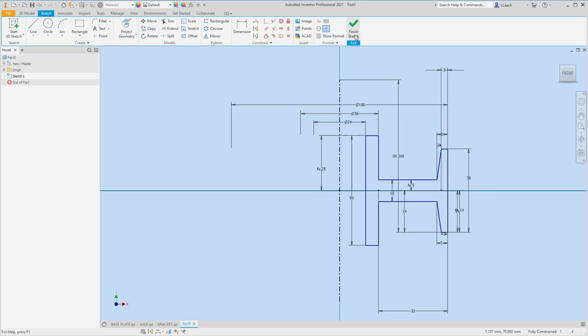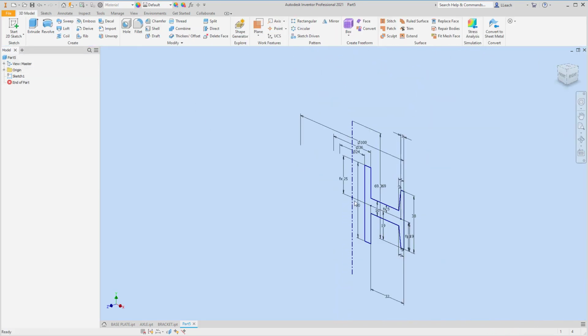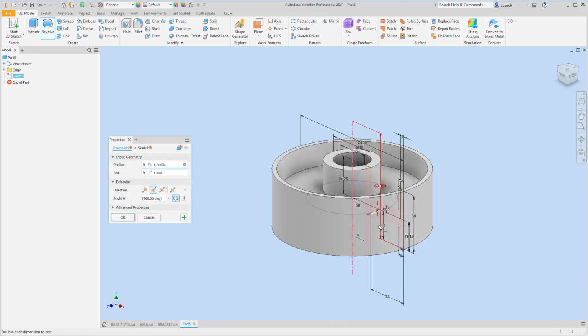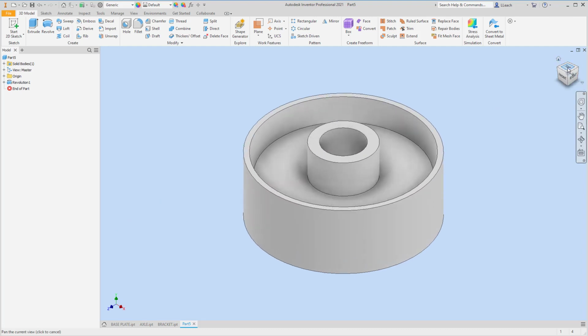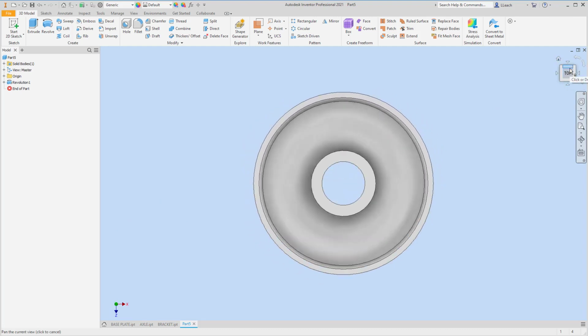I'm going to finish my sketch. I want to revolve this baby. And since I only have one sketch, right? It already knows one profile. I have one axis showing my center line, so it knows which ones to do. I want to revolve it in a circle 360 degrees. I'm going to hit the OK. So there is our completed wheel.